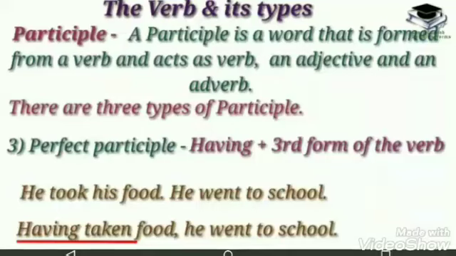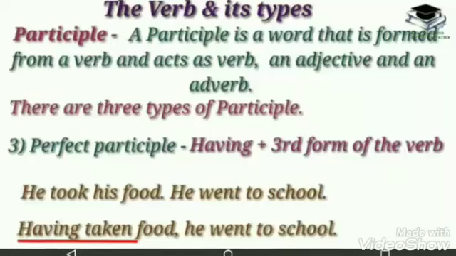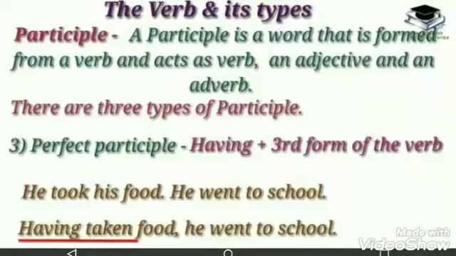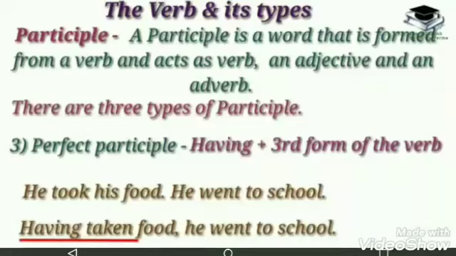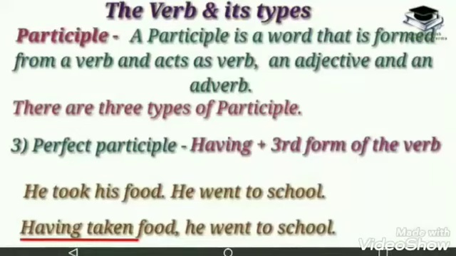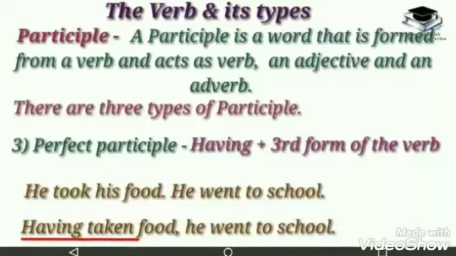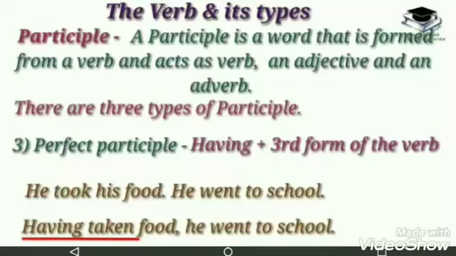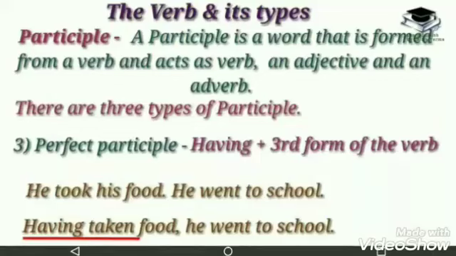Now we will see the next, that is past participle. In past participle, there are two examples: the chair is broken, or one can say there is a broken chair. It shows that broken is the past participle form of the verb break. The present form is break, the past form is broke, and the past participle form is broken.